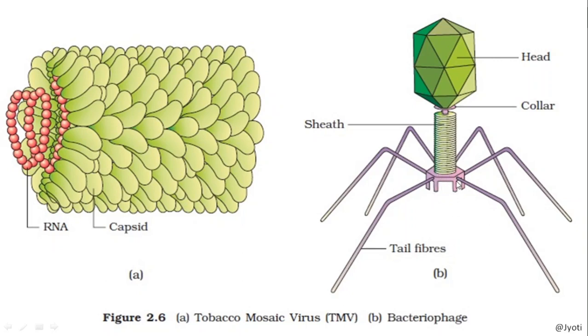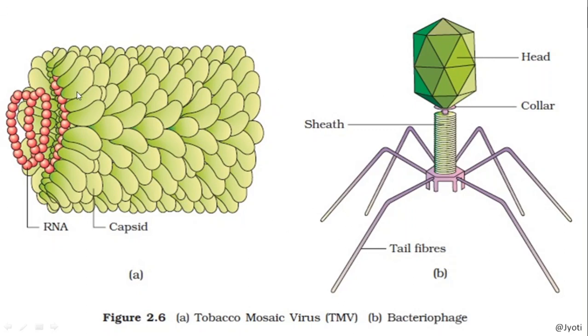And this is the basal plate, and with the help of this basal plate, they sit on, or they fix to the body of the host cell, and these are the tail fibers. Six tail fibers are there. So this tail fiber is adhering to the host cell, and after being firmly attached to the host cell, they release the genetic material into the cell.